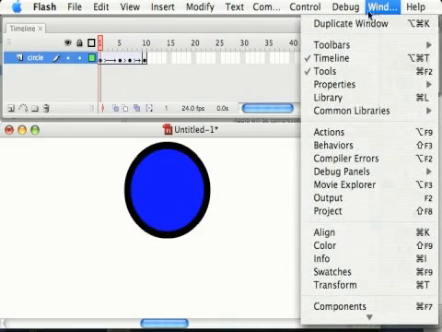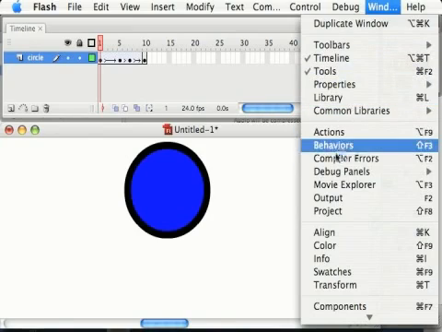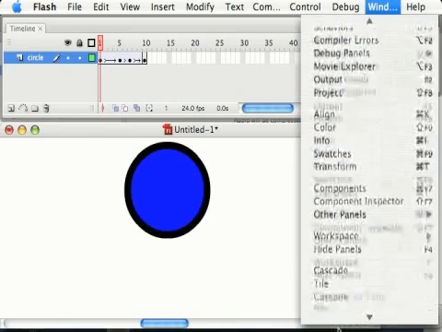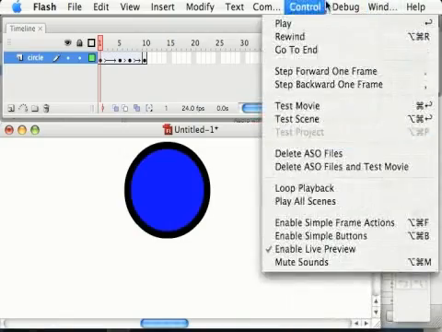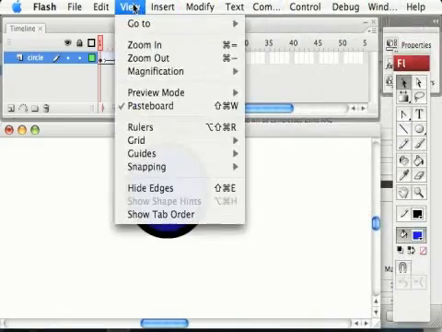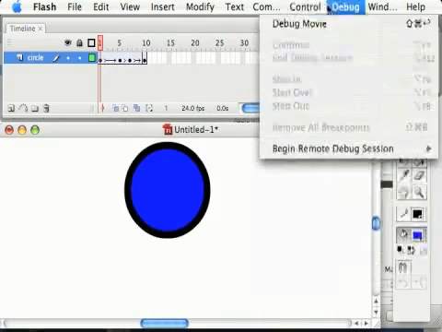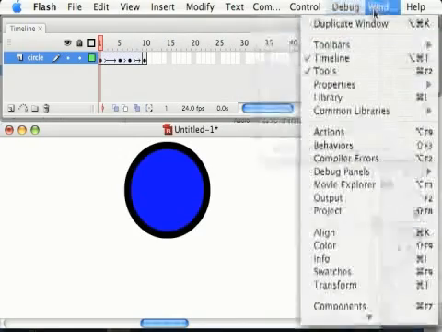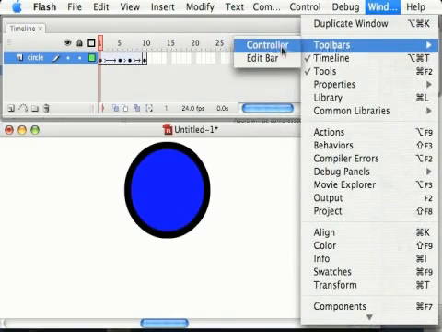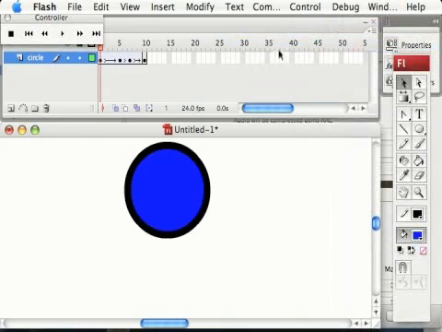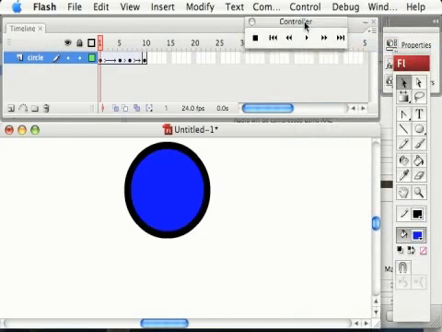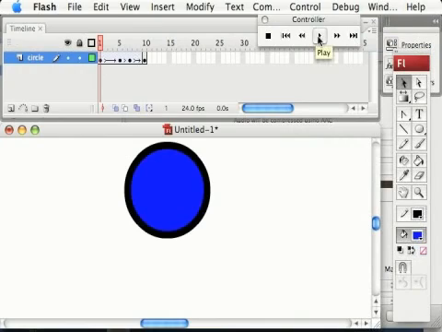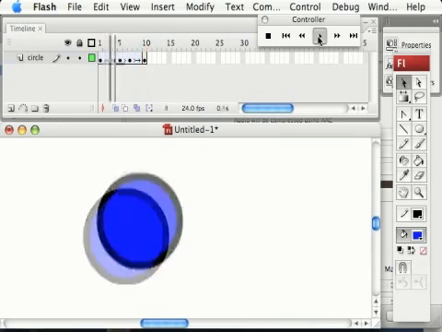Window, where's the controller? Maybe it's under View. View, Toolbar, Controller. Then that gives me kind of like a VCR control, and you can see how quickly this animation would play. So very, very quick animation.